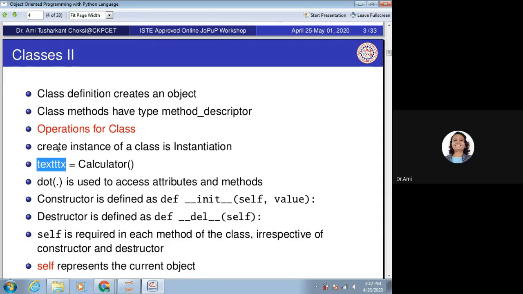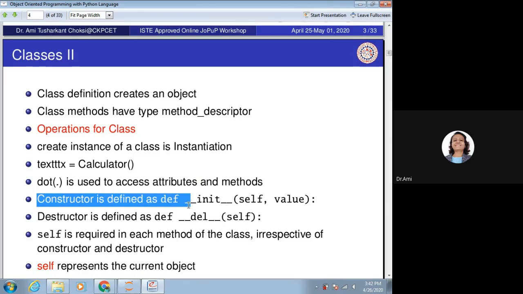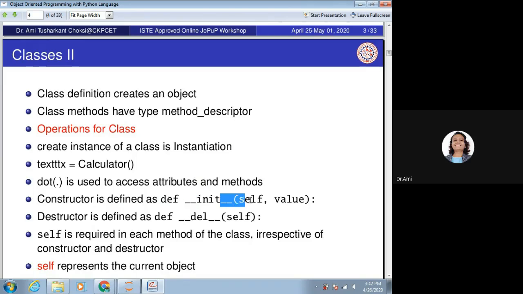The dot operator is used to access attributes and methods. It is the same as in other languages. The constructor is defined as def, underscore underscore init underscore underscore. Two underscores are there on each side. Then self and whatever parameters you want to pass.